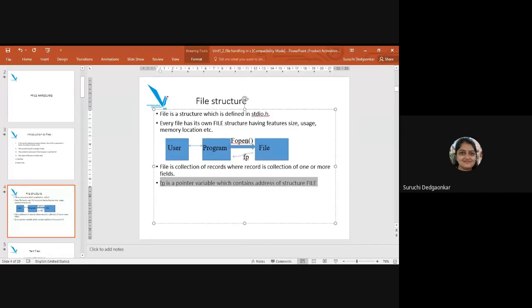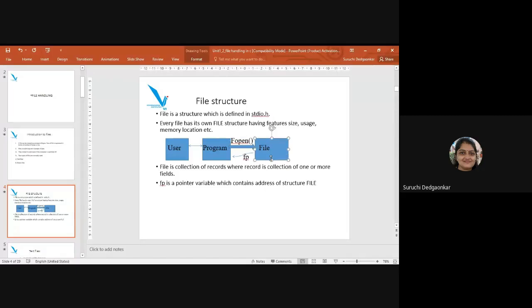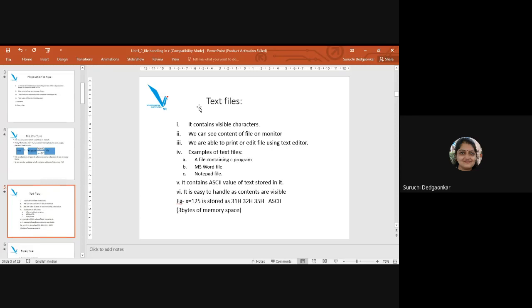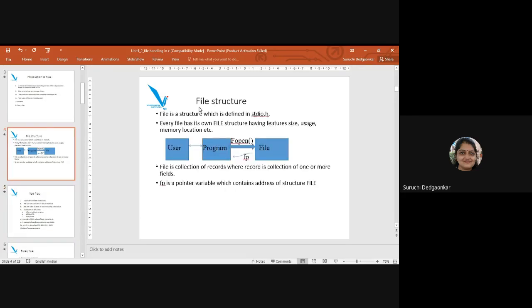Okay, so when we are saying fopen, I can give a variable name, and it will have the structure of file. So this basic need of file is clear, what file is going to do, and how our program we will modify to communicate with user as well as file. So we have to learn those functions.